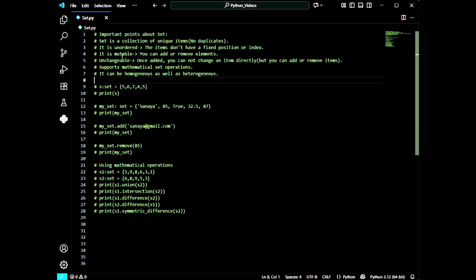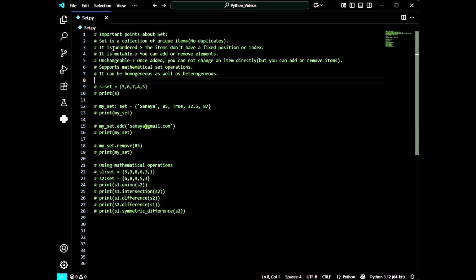We have seen in tuple and in list that they maintain their insertion order. That means whichever order I have inserted the elements in, it would return me the same order. But a set is not ordered. That means the items don't have a fixed position or index.